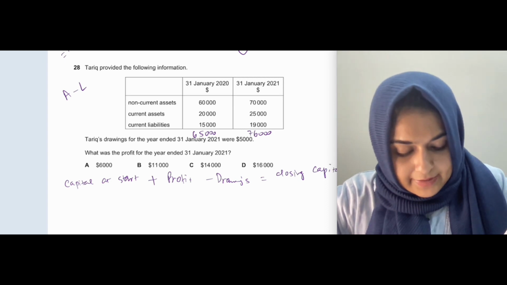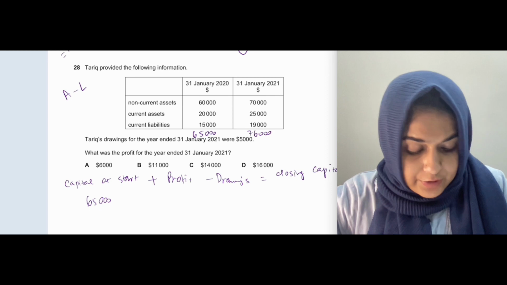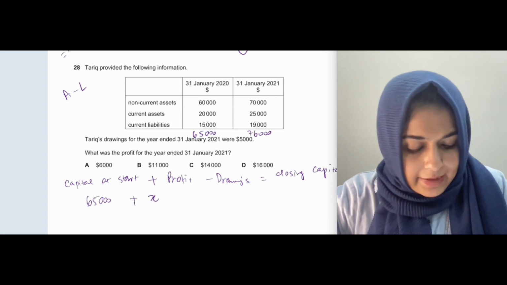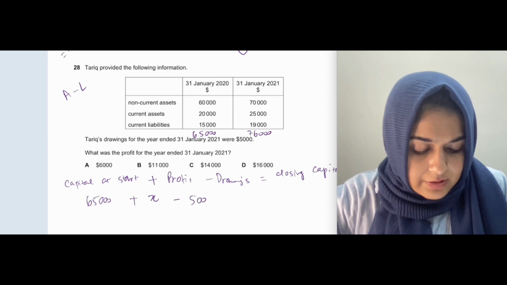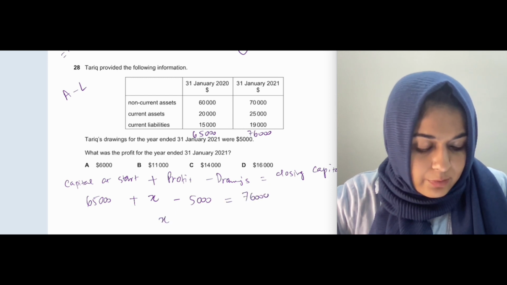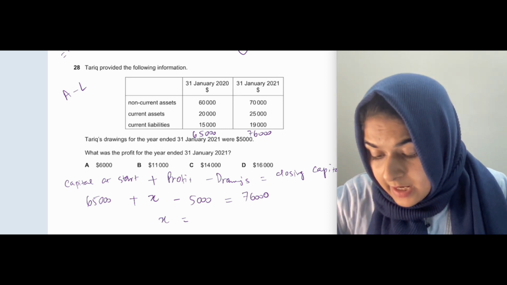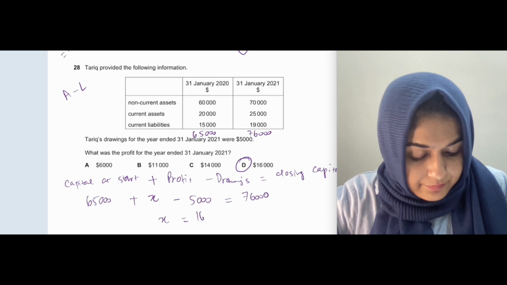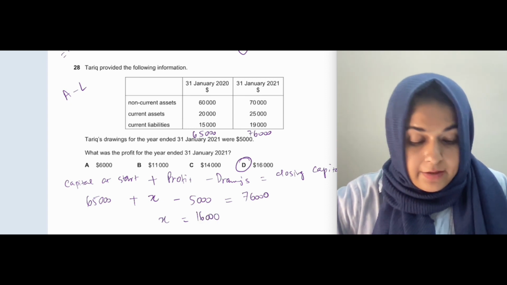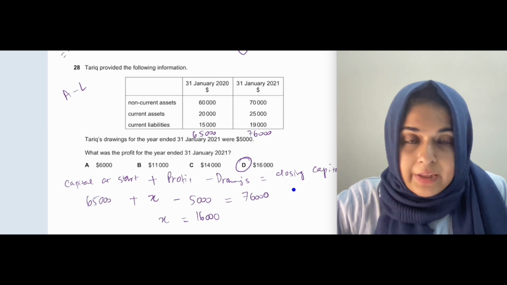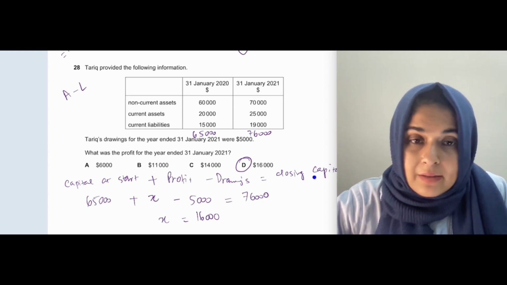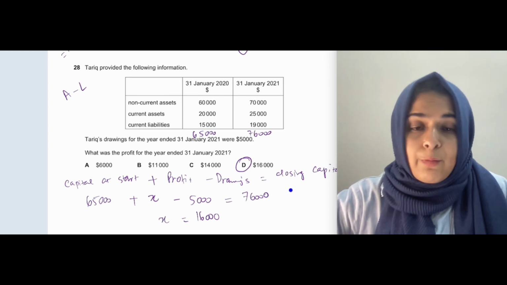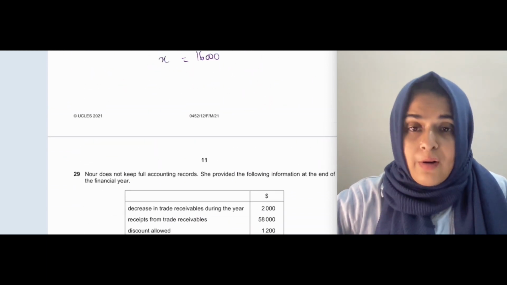So capital at start is 65,000. Profit we don't know, we will call it x, minus drawings is 5,000, and closing capital is 76,000. So when we solve for the value of x we'll get 16,000. So basically this 65,000, when it goes over there, it will be subtracted from 76,000, and then when this comes over here that will be added. So you will end up with 16,000 as the value of x.